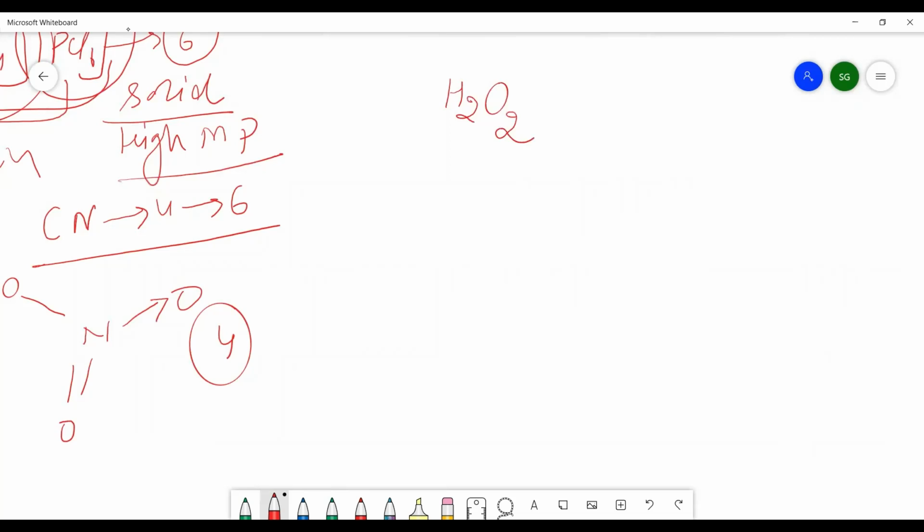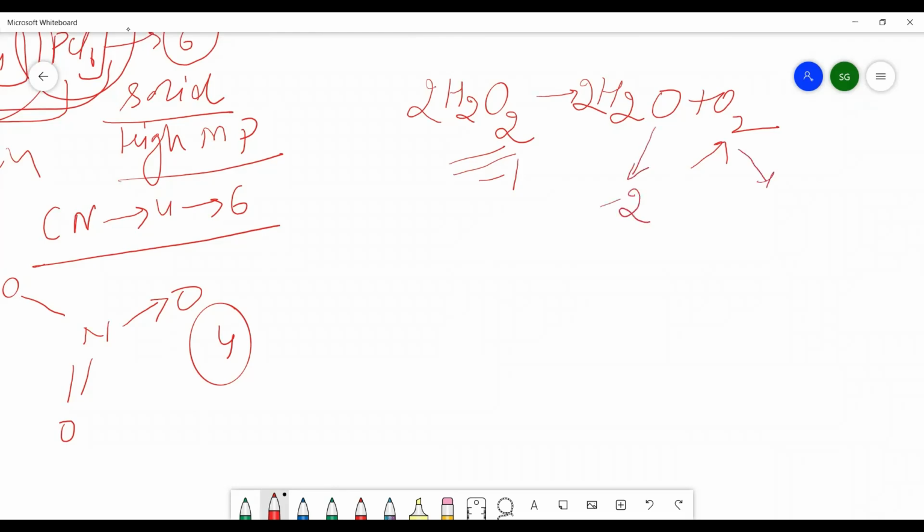As you know, hydrogen peroxide is highly light sensitive and it decomposes to give water and release oxygen. Because of that reason, it is a strong oxidizing agent. If you calculate the oxidation state of oxygen in H2O2, it comes out to be -1. In water, the oxygen is in the -2 oxidation state. In the elemental state, it has the 0 oxidation state. So the oxygen has the oxidation states -1, -2 and 0.